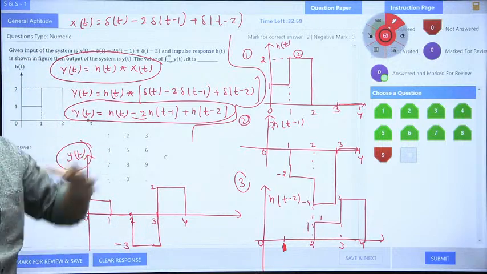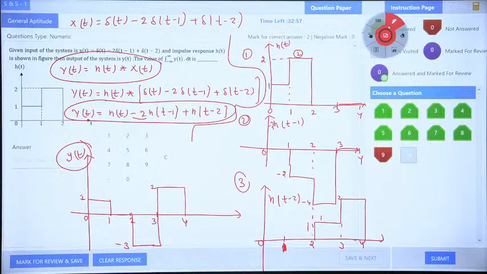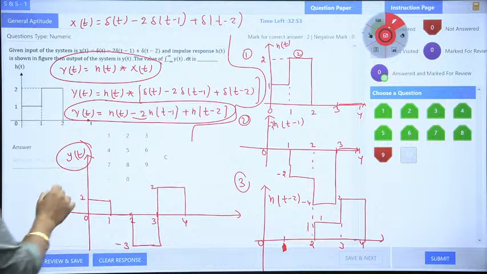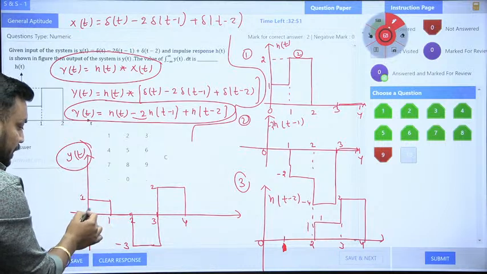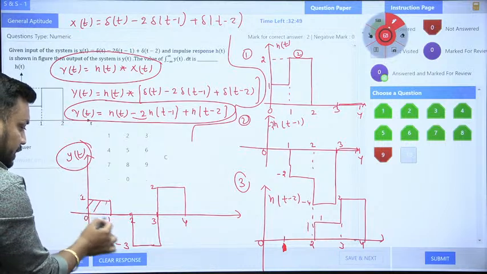If you are able to draw the curve, now anyone having the answer, Naveen, Abhishek, do reply fast. This is your y of t. Tell me the area of this. Area is nothing but a into b. So what is the area of this signal?